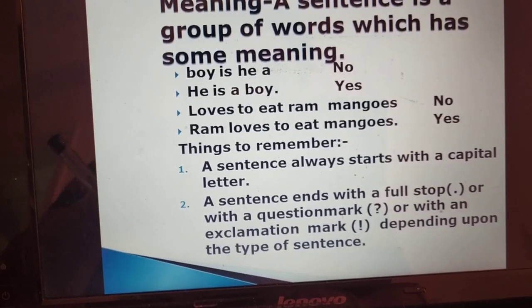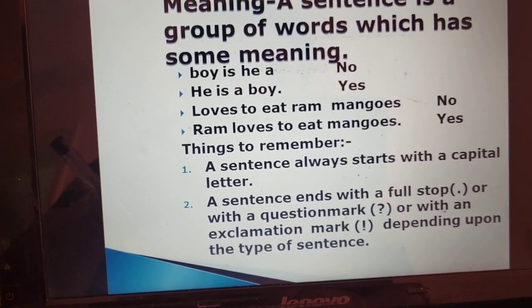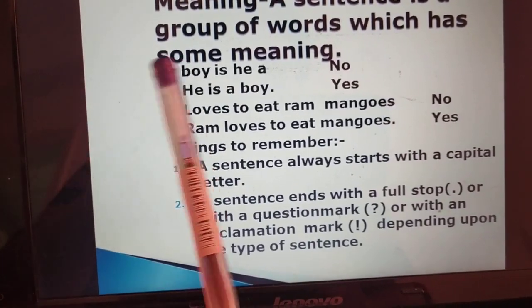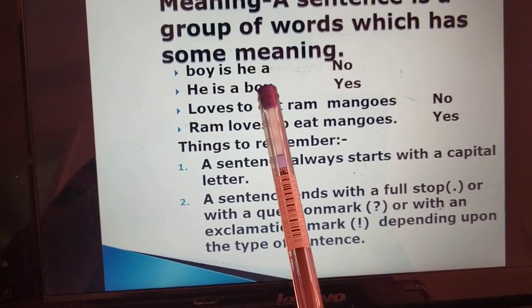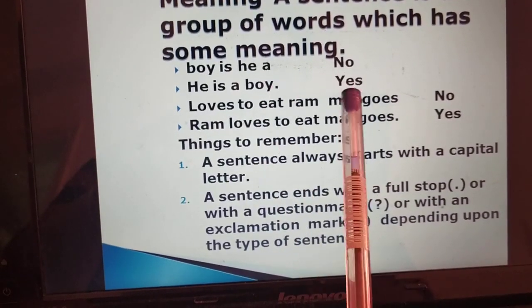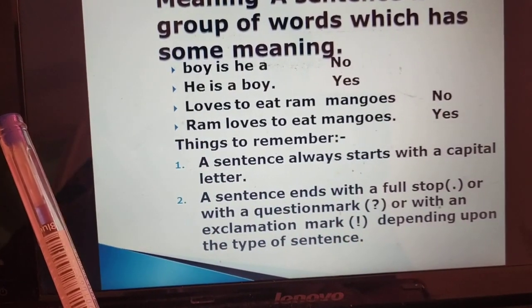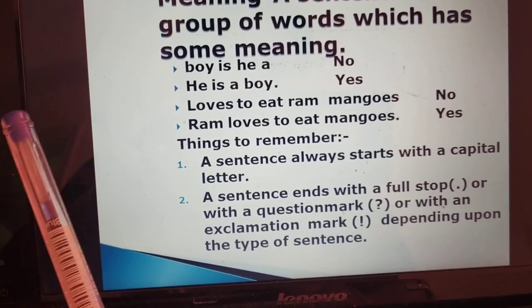Now we have rearranged the words in a meaningful order. Now read the next. He is a boy. Now, is it a sentence? Yes, it is a sentence because it is giving us a meaning.